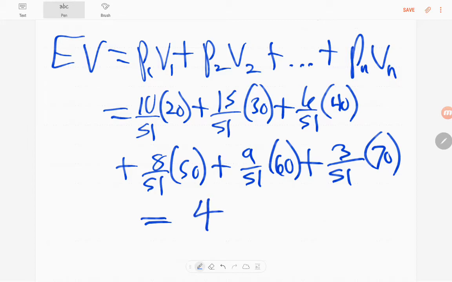And I get 40. So on average, we would expect about 40 hydrants to be opened per day during the upcoming heat wave. So kind of a nice example of expected value that was a little bit different than some of the other ones we did.